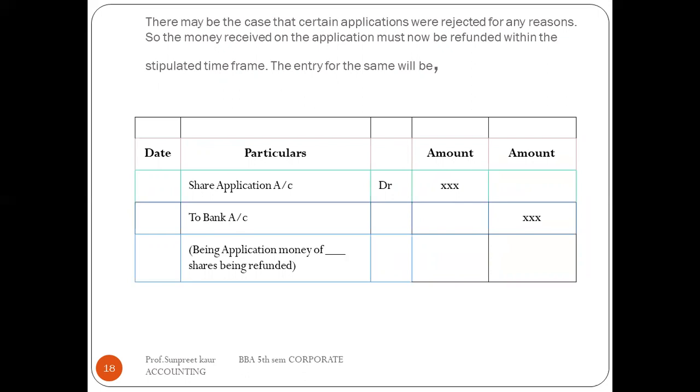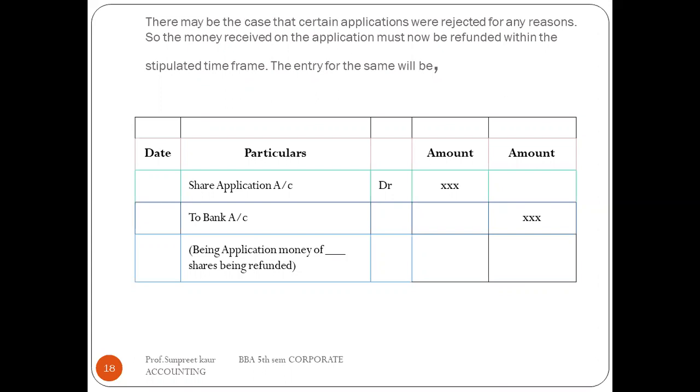There may be the case that certain applications were rejected. As I've already told you, the applicants whose applications are rejected will definitely get a refund within a stipulated time frame, that is 130 days from the issue of shares, right?